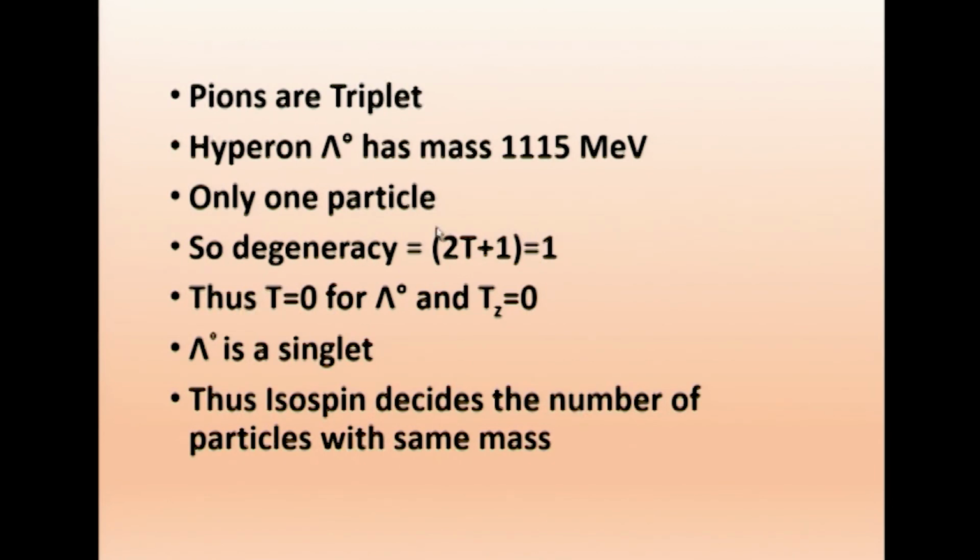So degeneracy 2t plus 1 equal to 1. What does it mean? T equal to 0. Only then will you get 1. Thus t equal to 0 for lambda 0, and tz equal to 0. There is no other component. So lambda 0 is a singlet. Thus isospin decides the number of particles with the same mass.